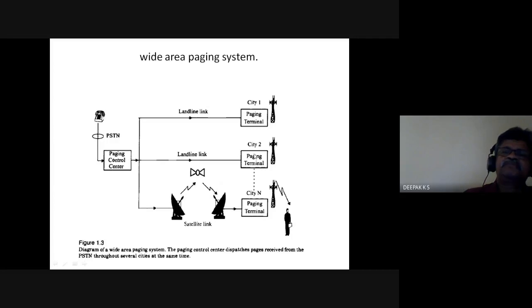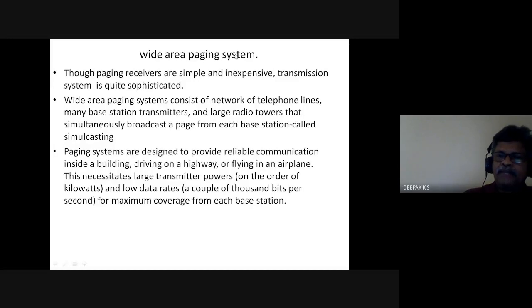You have this transmission of pages to the subscriber from various base stations. In a wide area paging system, the paging receivers are simple. The pager at the subscriber is a simple receiver only, and inexpensive. The transmission system is quite sophisticated.